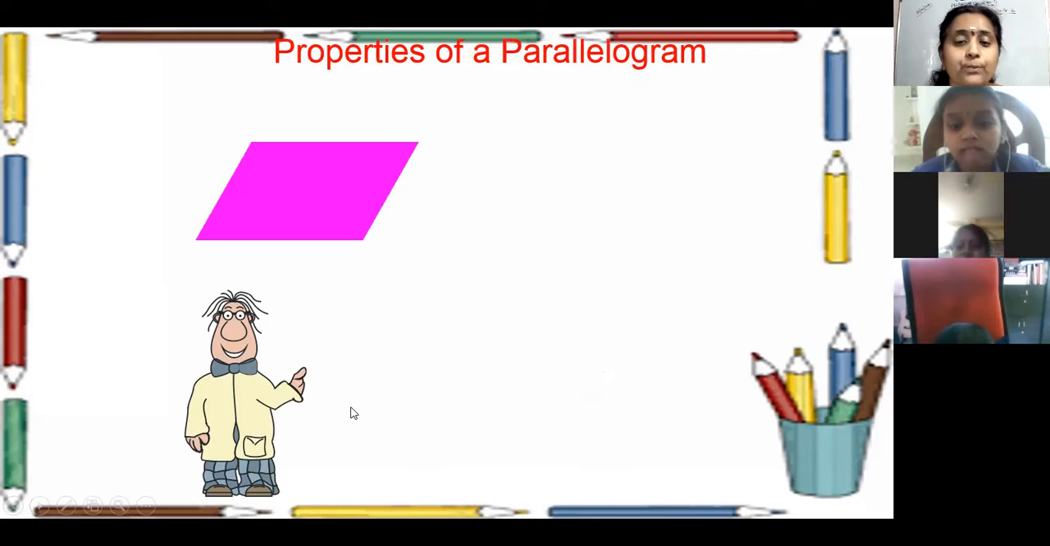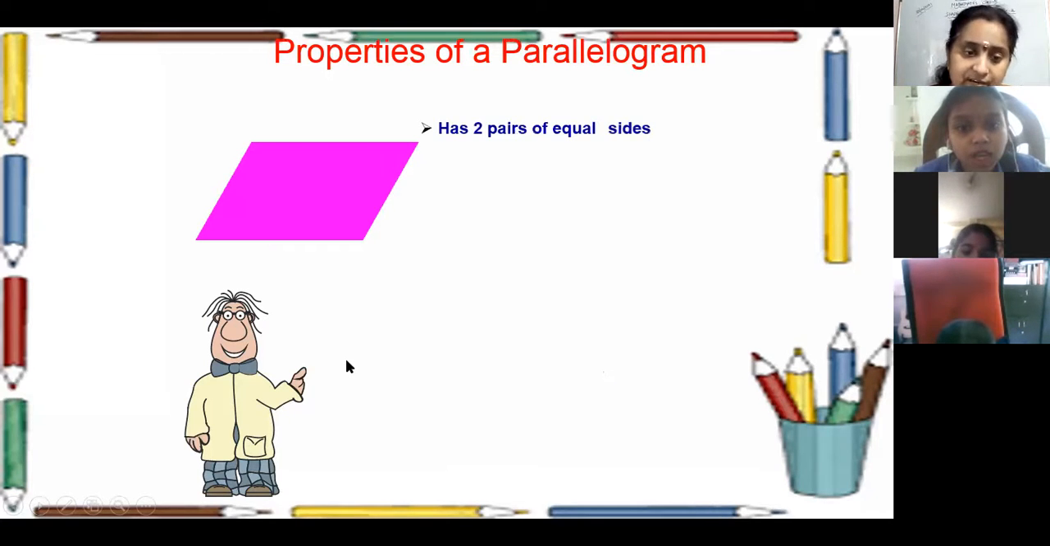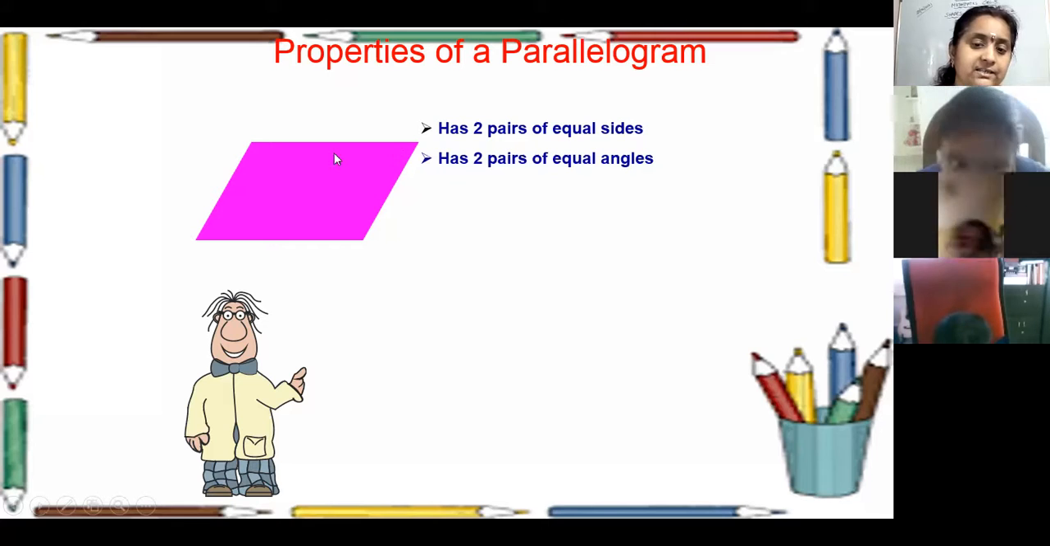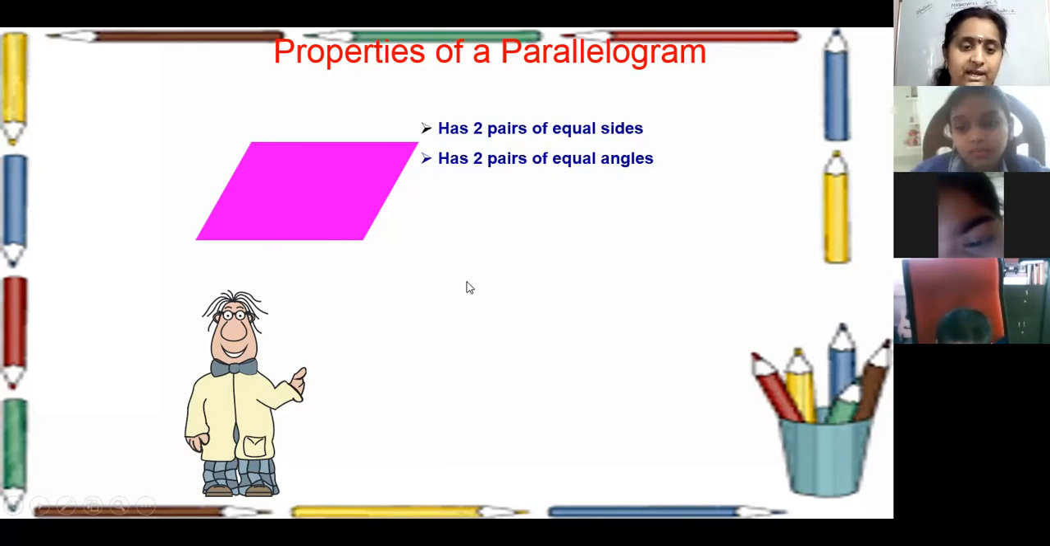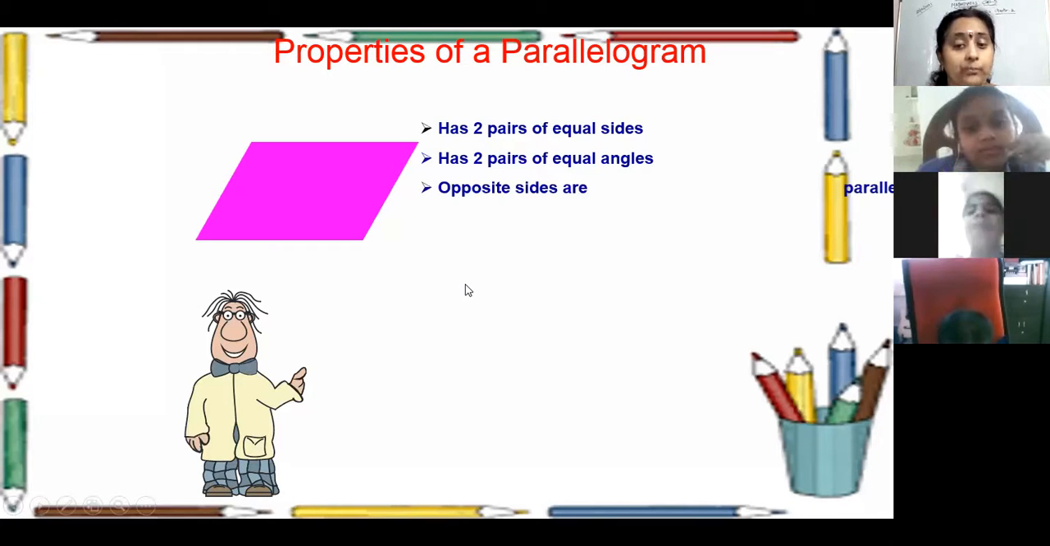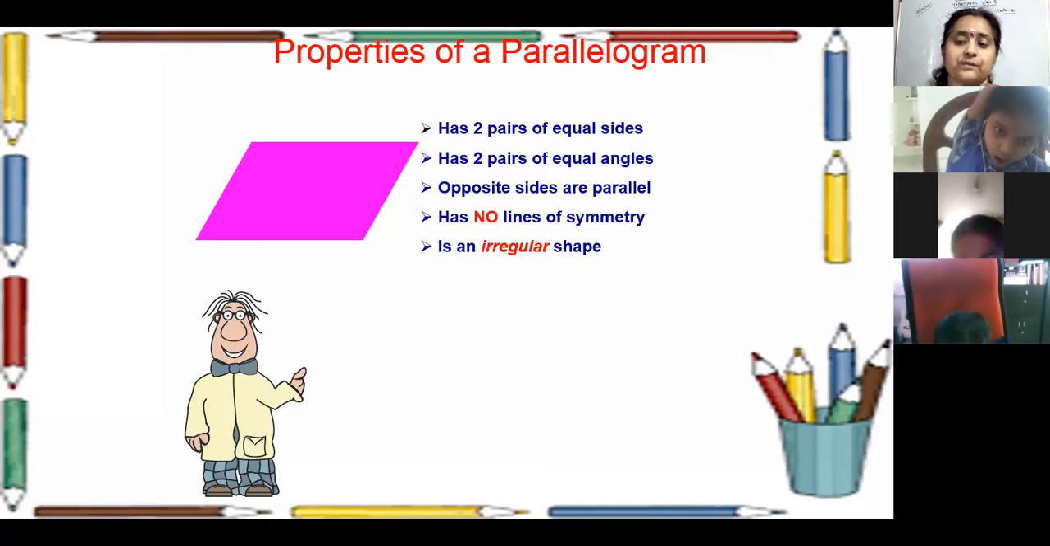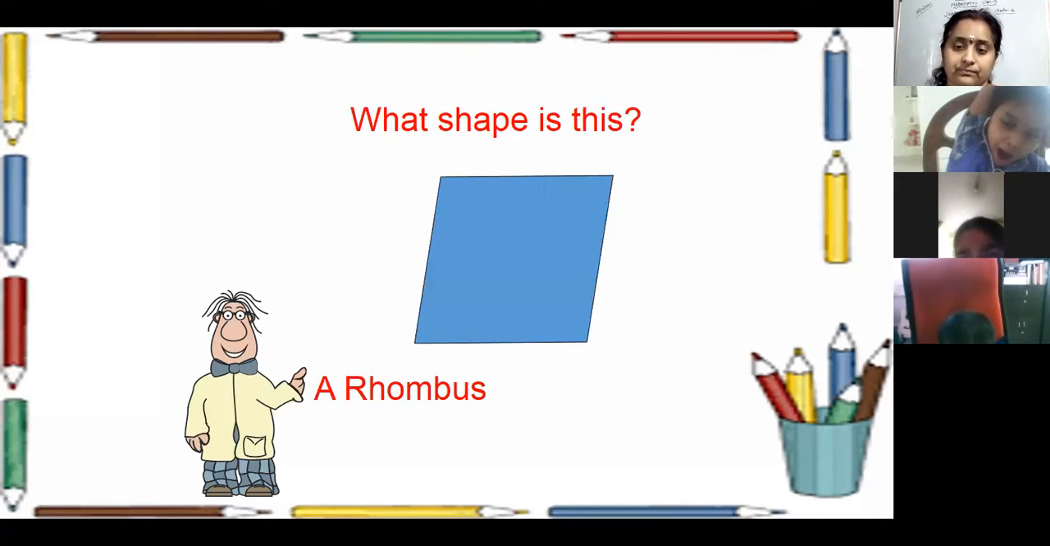So what are the properties of a parallelogram? It has two pairs of equal sides, two pairs of equal angles. This angle is equal to this angle, and this angle is equal to this angle. So two pairs of equal angles, and opposite sides are parallel. It has no lines of symmetry. It is an irregular shape.